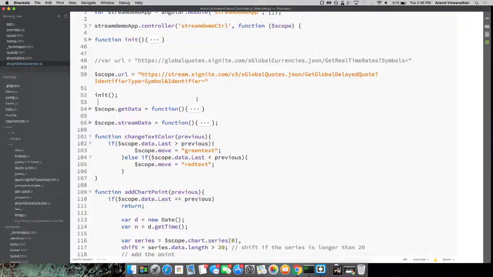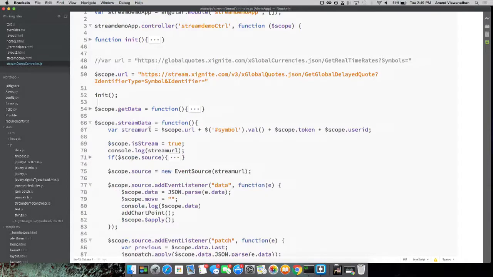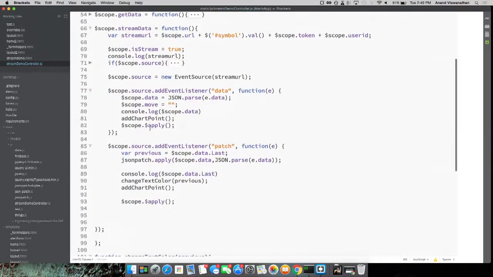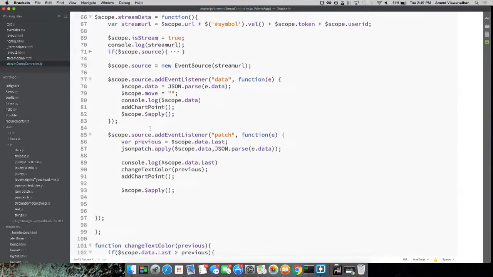So to take advantage of this, we're going to use the stream data function that's over here, which does pretty much exactly the same thing, builds a URL. We support encrypted tokens, so you can do this all from your front end. It does two major things. The first thing it does is it creates a new event source out of the URL. And the best part about this bit is that this is APIs provided by your browser, so you don't need any external libraries for this.